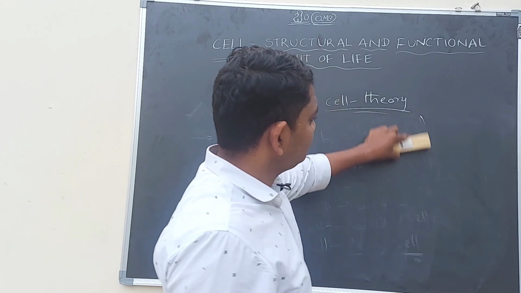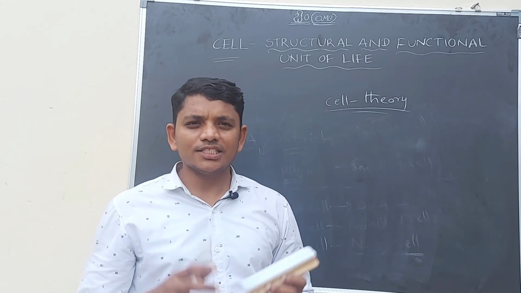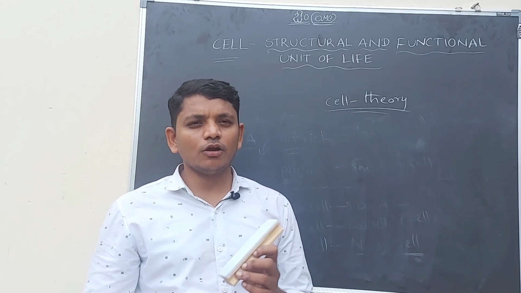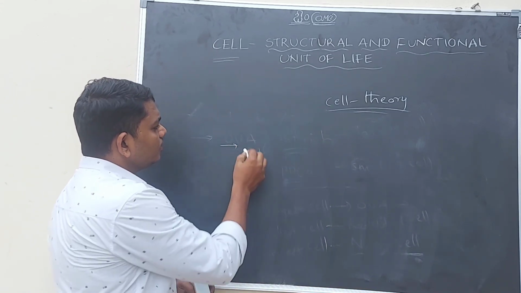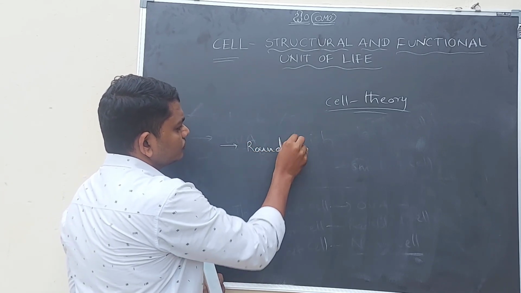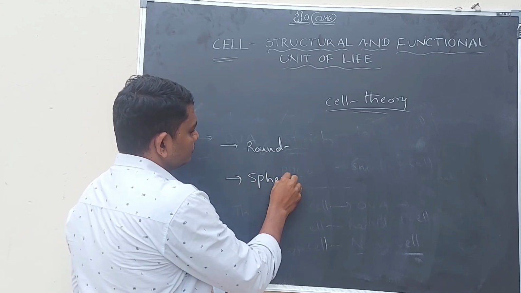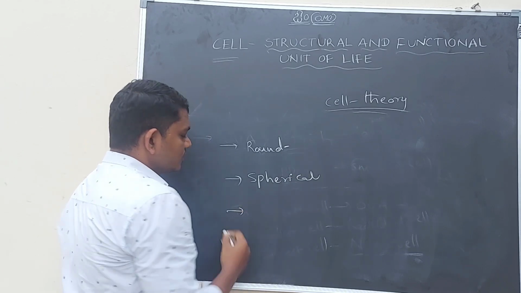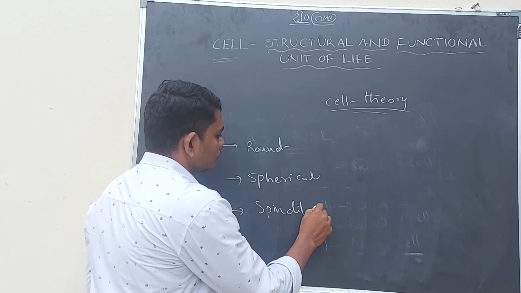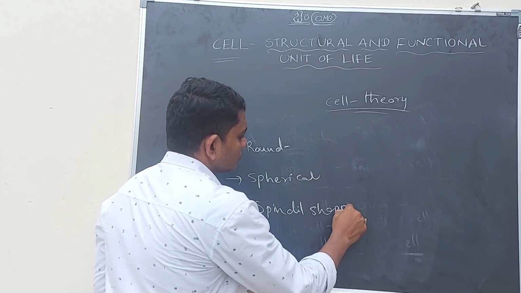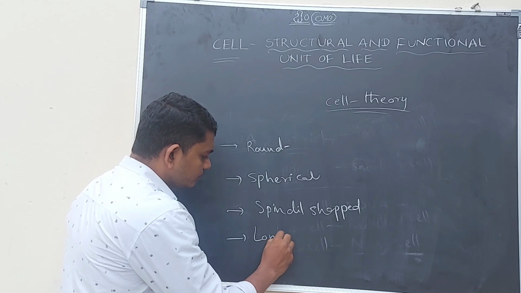You know, some cells are round, some cells are spherical, some cells are cylindrical, some cells are long and branched. Let us discuss about them. Some cells are round, some cells are spherical, some cells are spindle shaped, some cells are long and branched.